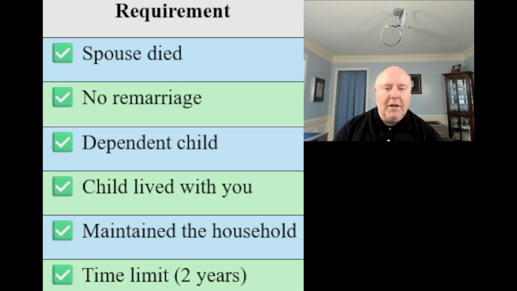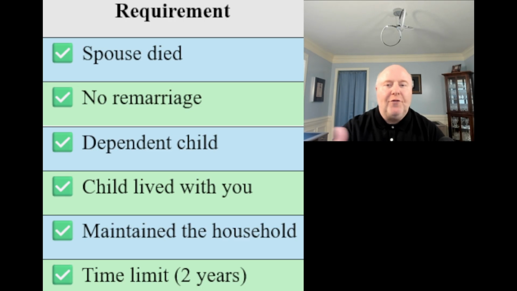All right, so just quickly, here's the requirements for a surviving spouse. You had a spouse that passed away during the current year. They have not remarried. They have a dependent child, and the child lives with the surviving spouse. The surviving spouse maintains the household for themselves and for the dependent child. And the maximum amount of time that you can take this surviving spouse status is 2 years.